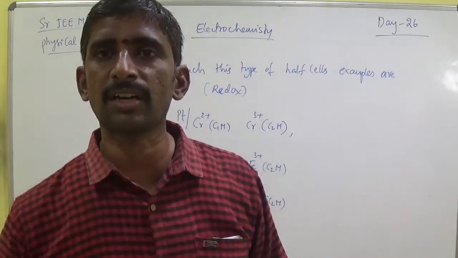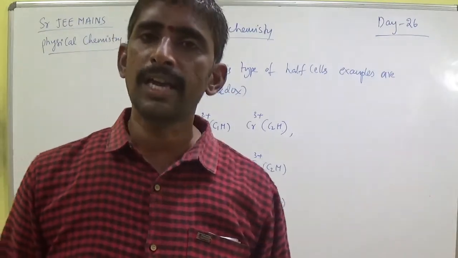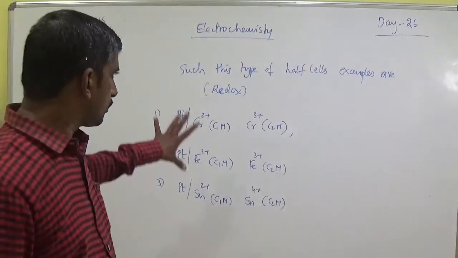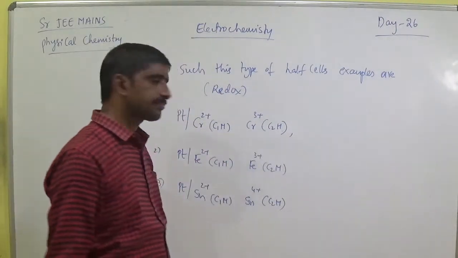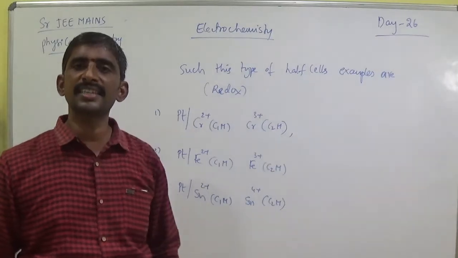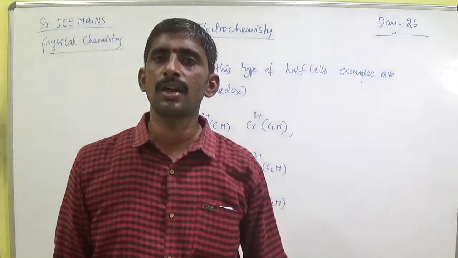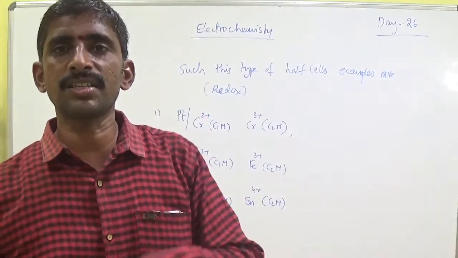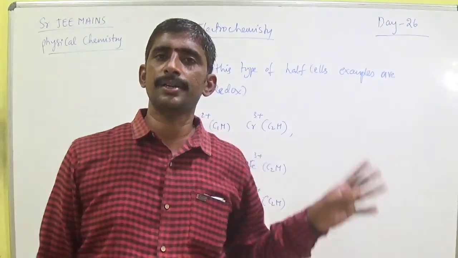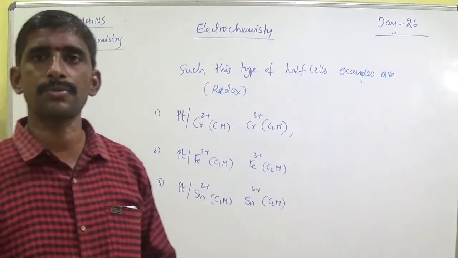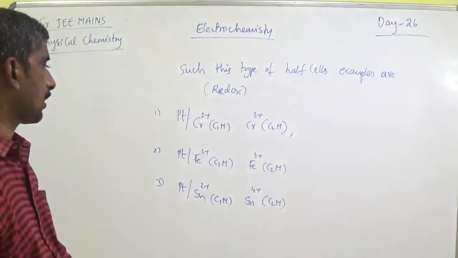In such redox cells, the oxidizing agent and reducing agent are both metal ions. Metal ions act as an oxidizing agent and reducing agent. So write down redox cell.